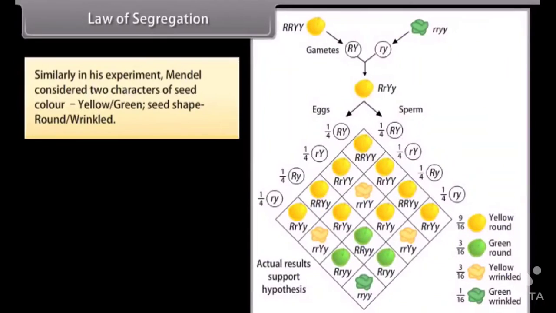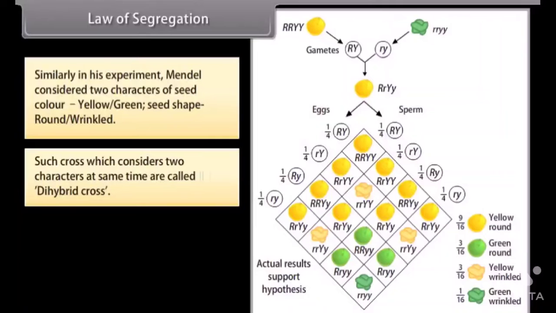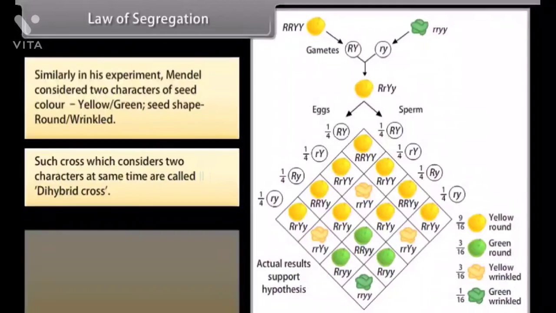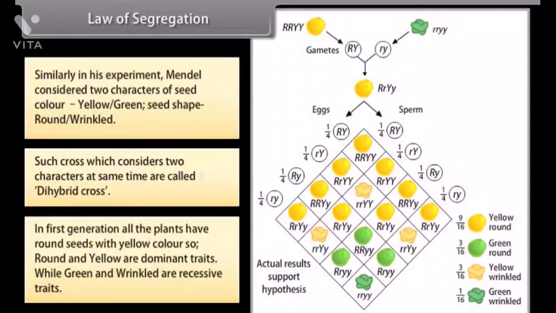Similarly, in his experiment, Mendel considered two characters of seed color, yellow, green, seed shape, round, wrinkled. Such cross which considers two characters at the same time is called Dihybrid Cross. In first generation, all the plants have round seeds with yellow color. So, round and yellow are dominant traits, while green and wrinkled are recessive traits.